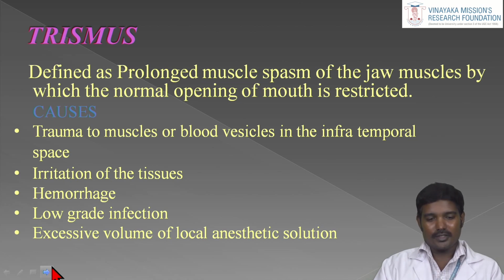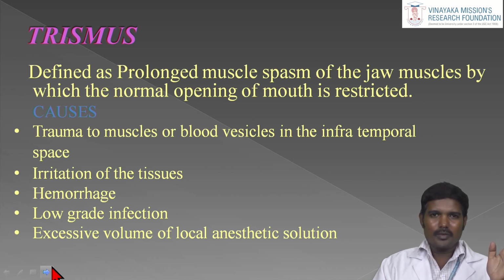Sometimes low grade infections from some tooth region, tooth roots, may pass the infection. Excess volume of the local anesthesia solution also. All the spaces have some particular volume. If we give more than that volume of anesthesia, the space gets stretched and the muscles get stretched. So it causes trismus. That's why proper anatomy and proper volume of the anesthesia solution are very important.